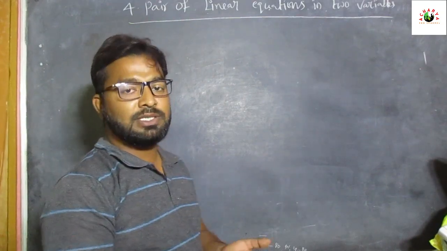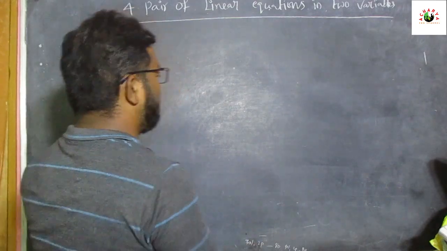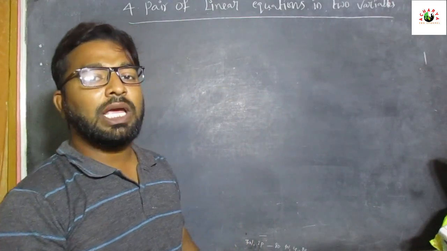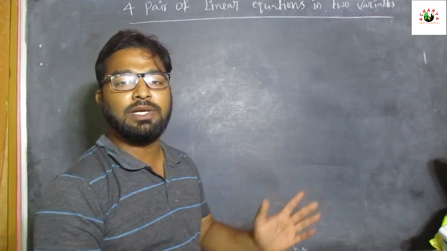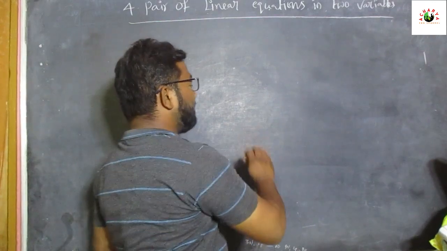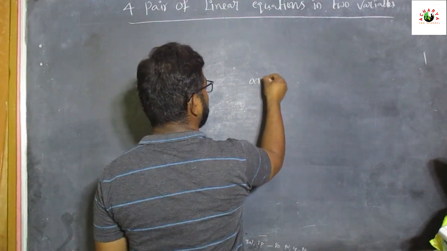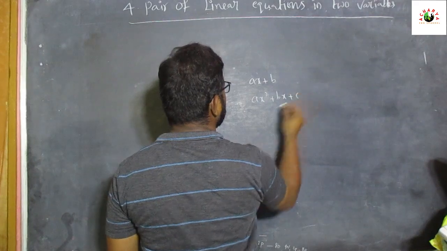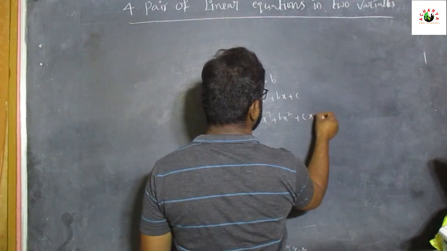Which types of expressions do we already know? Linear, quadratic and cubic. Now here in this chapter we are using equations. What is the difference between an equation and an expression? Here an expression is not equal to another value, meaning ax plus b, ax square plus bx plus c, ax cube plus bx square plus cx plus d.